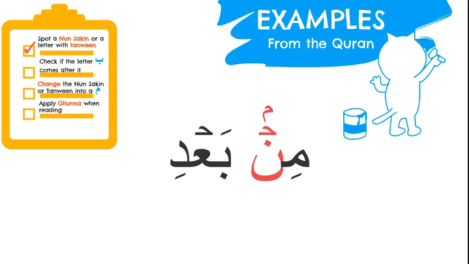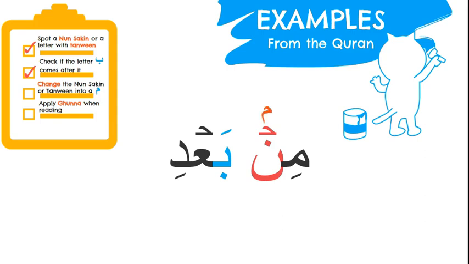Now we have to check if the letter ba comes after it, and here we can see the letter ba does come after it, so we can tick that off our checklist too. Now we are going to change the Noon Sakin sound into a Mim sound. So instead of min, it will be mim. Again, mim. Okay, so we can tick that off.